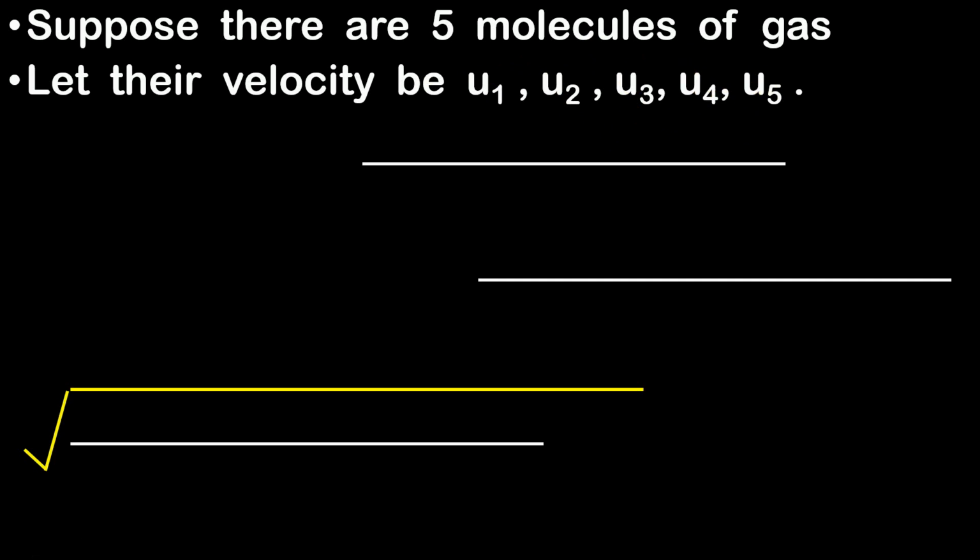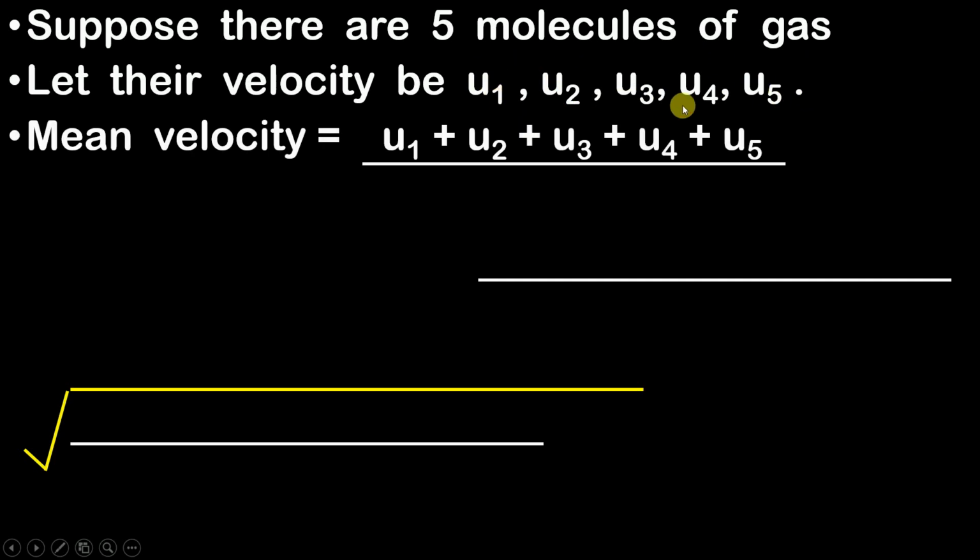Now suppose I want to find out the mean of the velocity, which means that suppose I want to find out the average velocity, so what I am going to do over here, mean velocity is nothing but the sum of their velocities divided by the number of molecules, which is 5. Now if you have understood the mean velocity, that is the sum of the velocities divided by the number of molecules, now suppose I want to find out the mean of the square of these velocities.